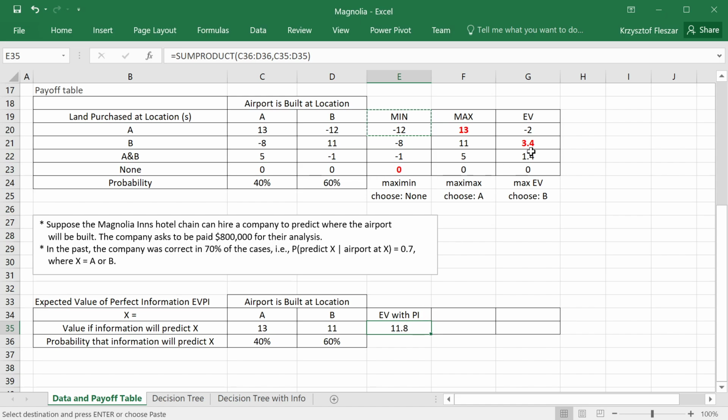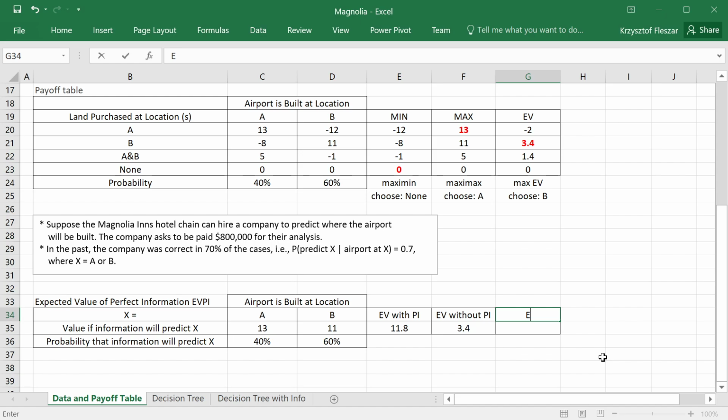And recall that before, the expected value without any additional information was 3.4 million. So I can copy it here just to organize my thoughts. Without perfect information, the expected value was this 3.4. So this was the optimal choice before, when we didn't know where the airport is. You see this is quite a significant increase.